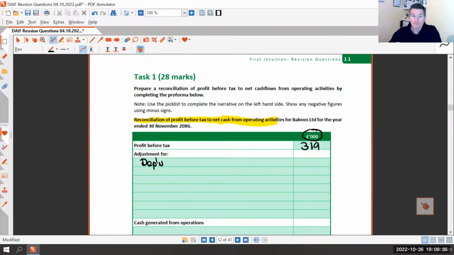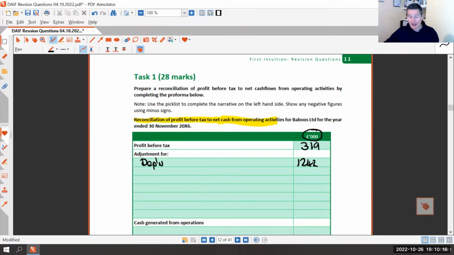What we're trying to achieve here is to bring our profit in line with our cash for the year. Now, depreciation is an expense, but it's only a provision we've put in for the falling value of our assets. So it's reduced our profit, but we've not paid anything out. So it's reduced our profit, but it hasn't reduced our cash. So what do we need to do to our profit to bring it back in line with our cash, which is increase it? We need to add it back on, because previously we took the depreciation off the profit, but it didn't reduce our cash. So we need to add it back on to bring our profit back in line with our cash.